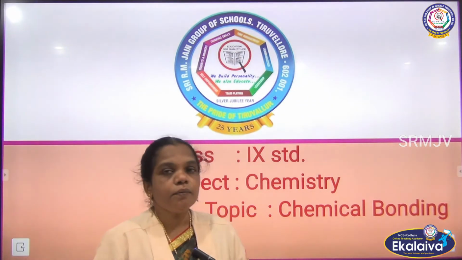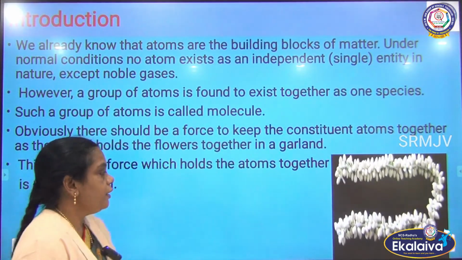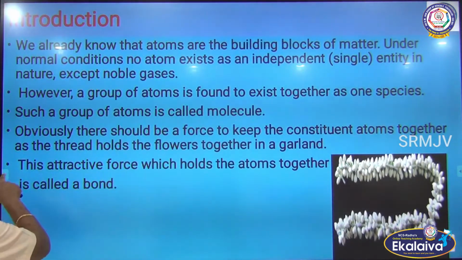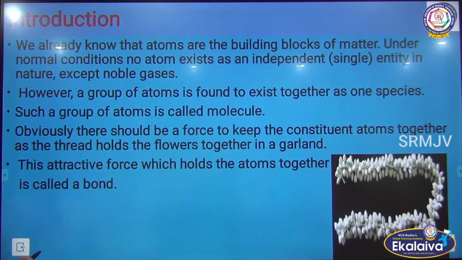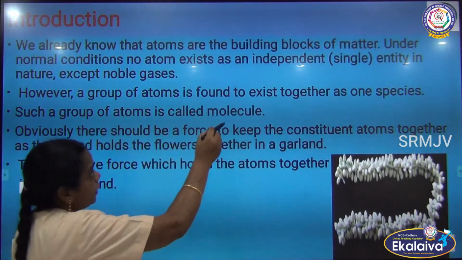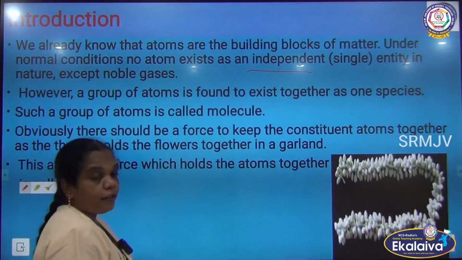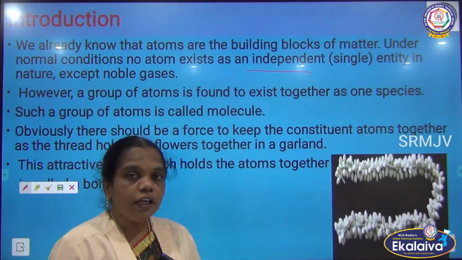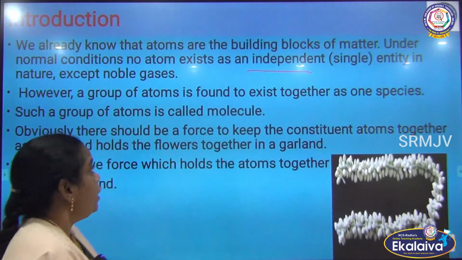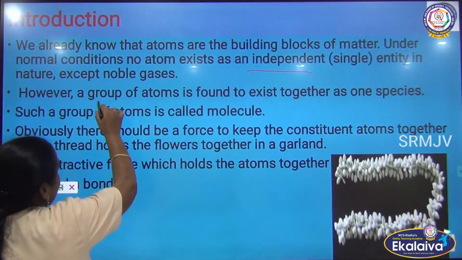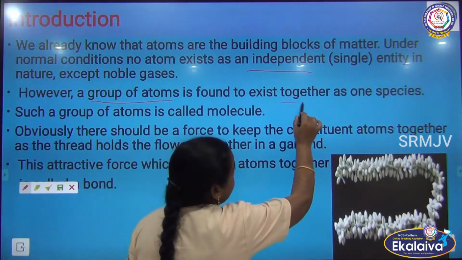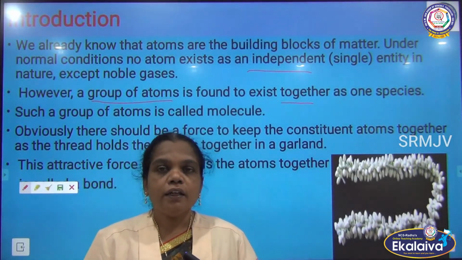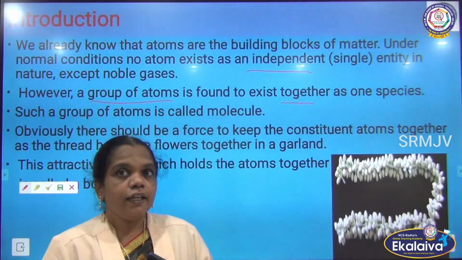All the atoms can exist as unstable in nature when they are independent, a single unit. They become stable if they exist together, in a group of atoms. If one or more atoms combine, then they can exist as a stable one.